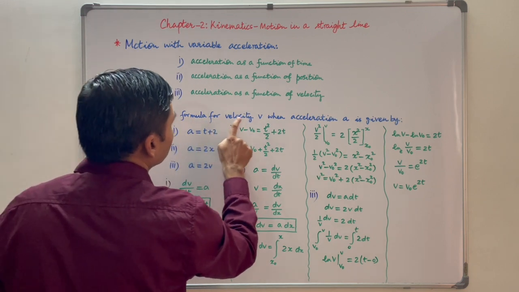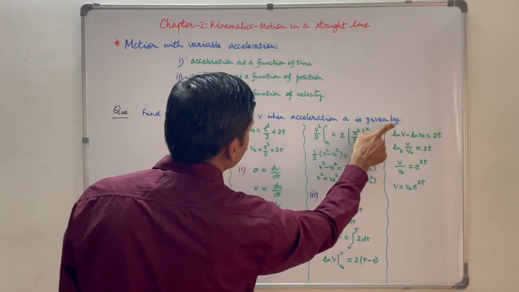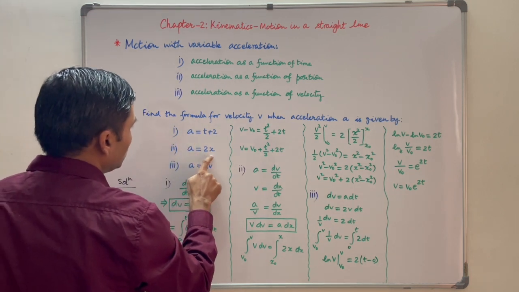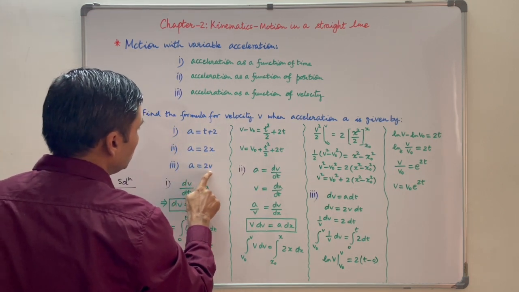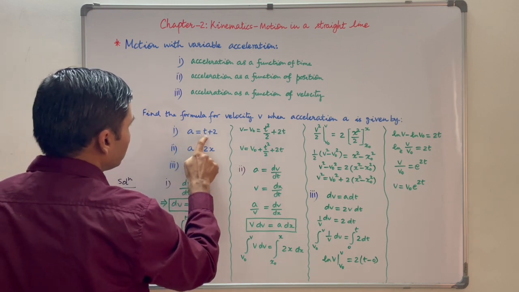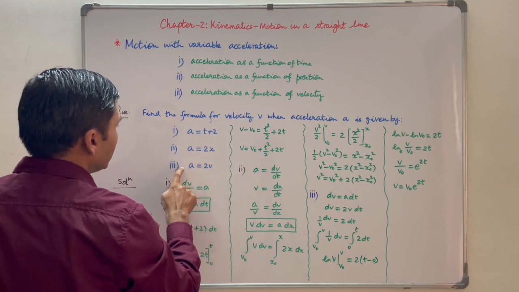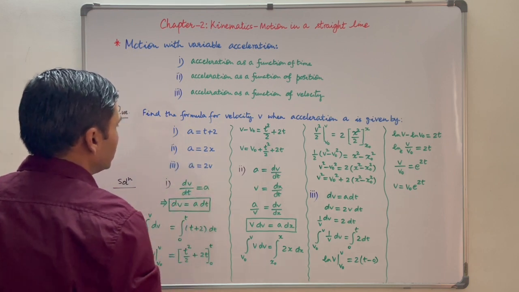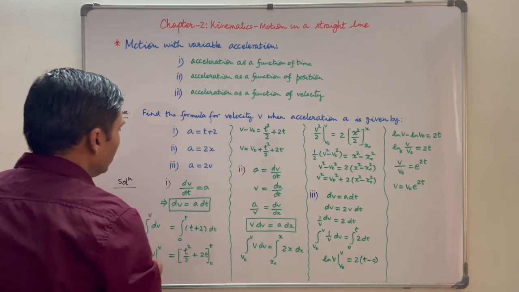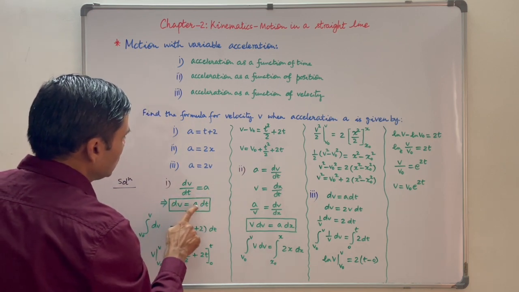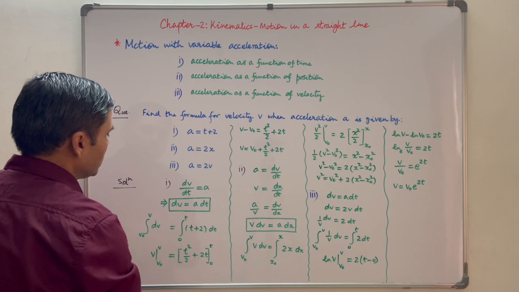Find the formula for velocity v when acceleration a is given by a is equal to t plus 2, a is equal to 2x, and a is equal to 2v. Here acceleration is a function of time, here acceleration is a function of position, and here acceleration is a function of velocity. First part, we know that dv by dt is equal to a, means dv is equal to a dt. You need to remember this formula.